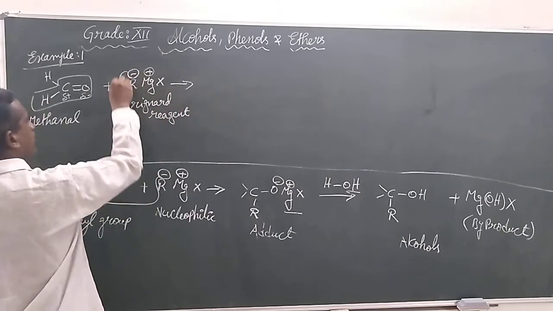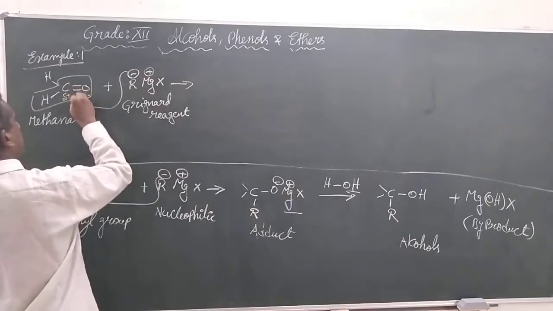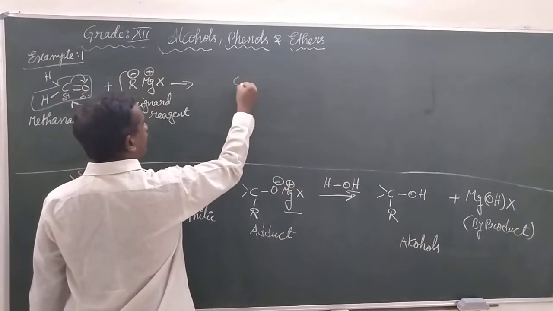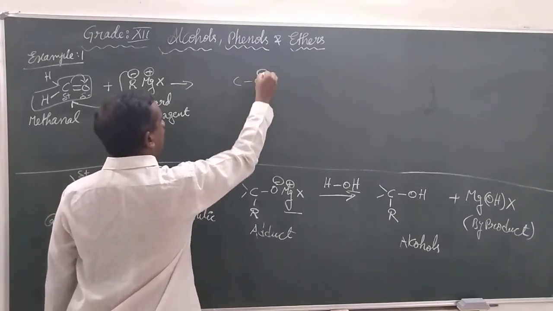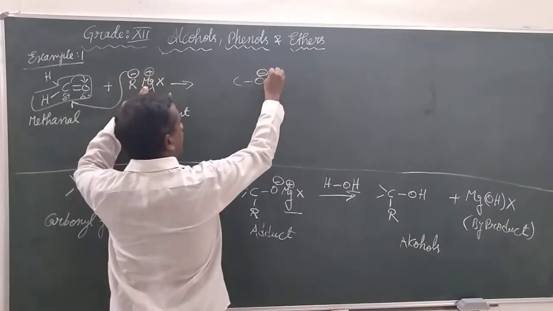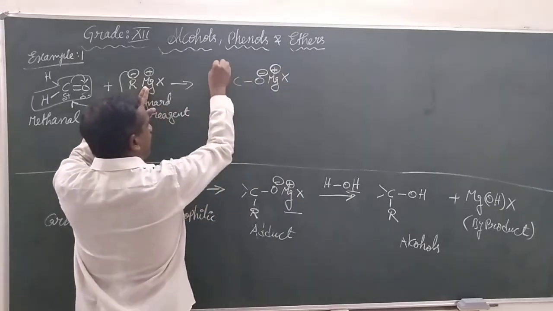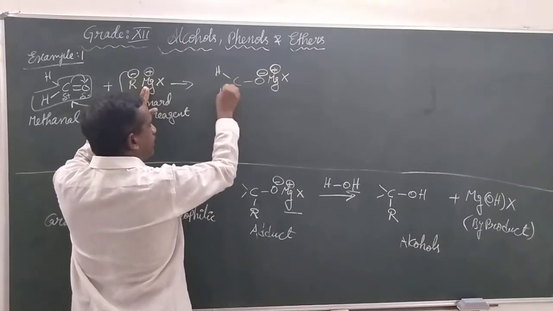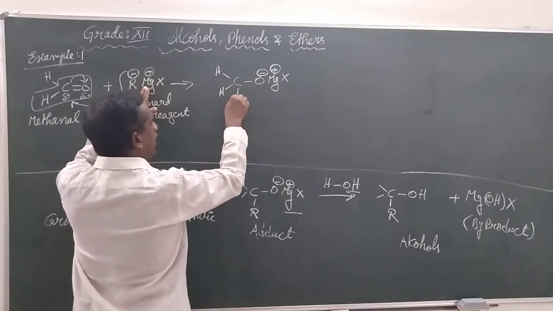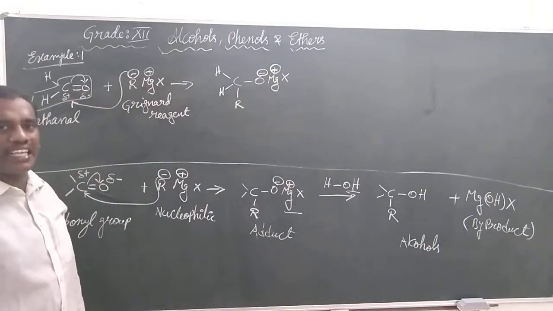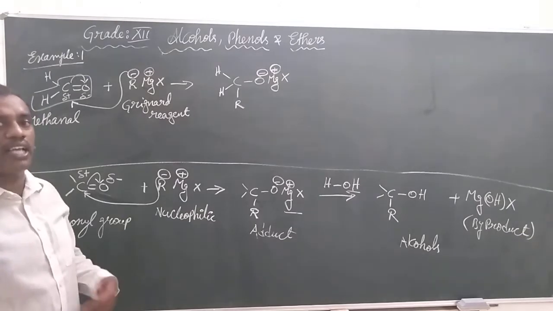The R is going to donate the electrons to the carbonyl carbon. The pi bond is going to migrate onto the oxygen, giving a negative charge on the oxygen. For that negative charge, it is going to form Mg plus and X. Here we have hydrogen, here we have hydrogen, but here we got R. In the place of R, we can take CH3 also. It makes your work simple, like a methyl group.